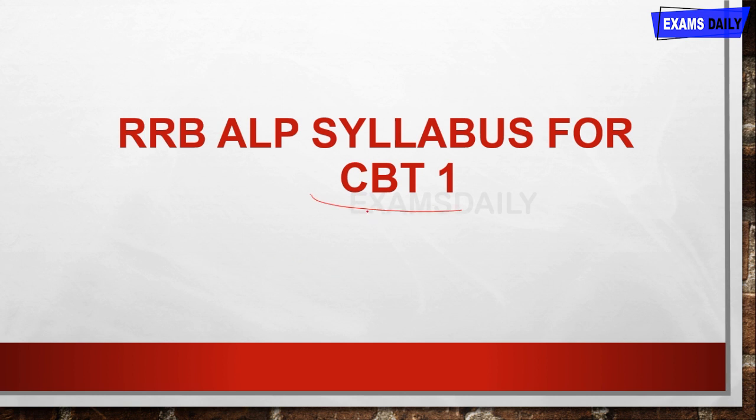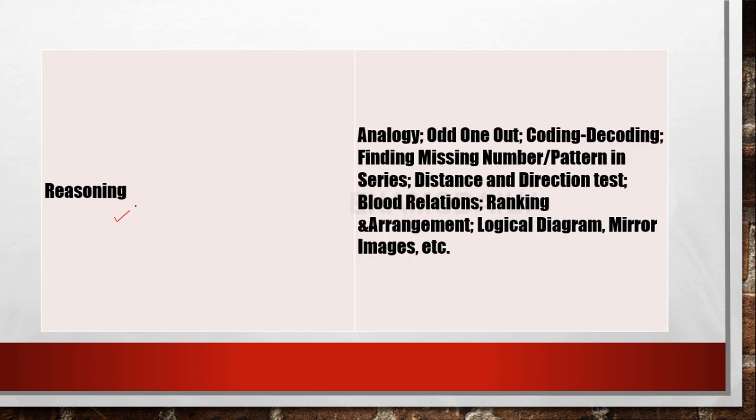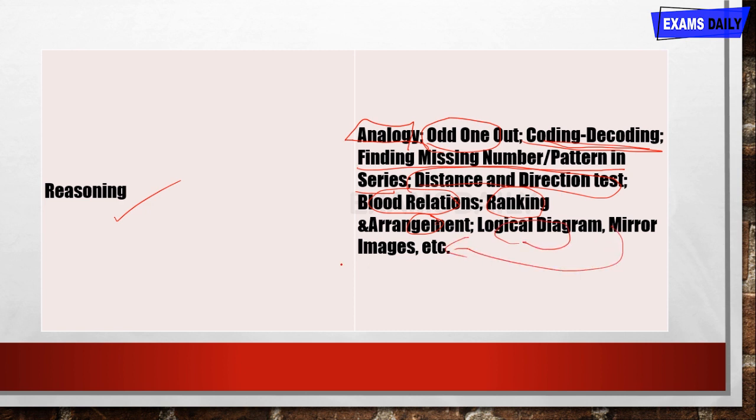So computer based test 1, and you are going to write this examination online. Those who have completed CBT 1 are eligible to write the CBT 2 examination. At first it is reasoning, and these are the topics that come under reasoning. The first topic is analogy, then odd one out, coding and decoding, finding the missing number by pattern in series, distance and direction test, blood relations, ranking and arrangement, and then logical diagram and mirror images. These are the topics for reasoning.